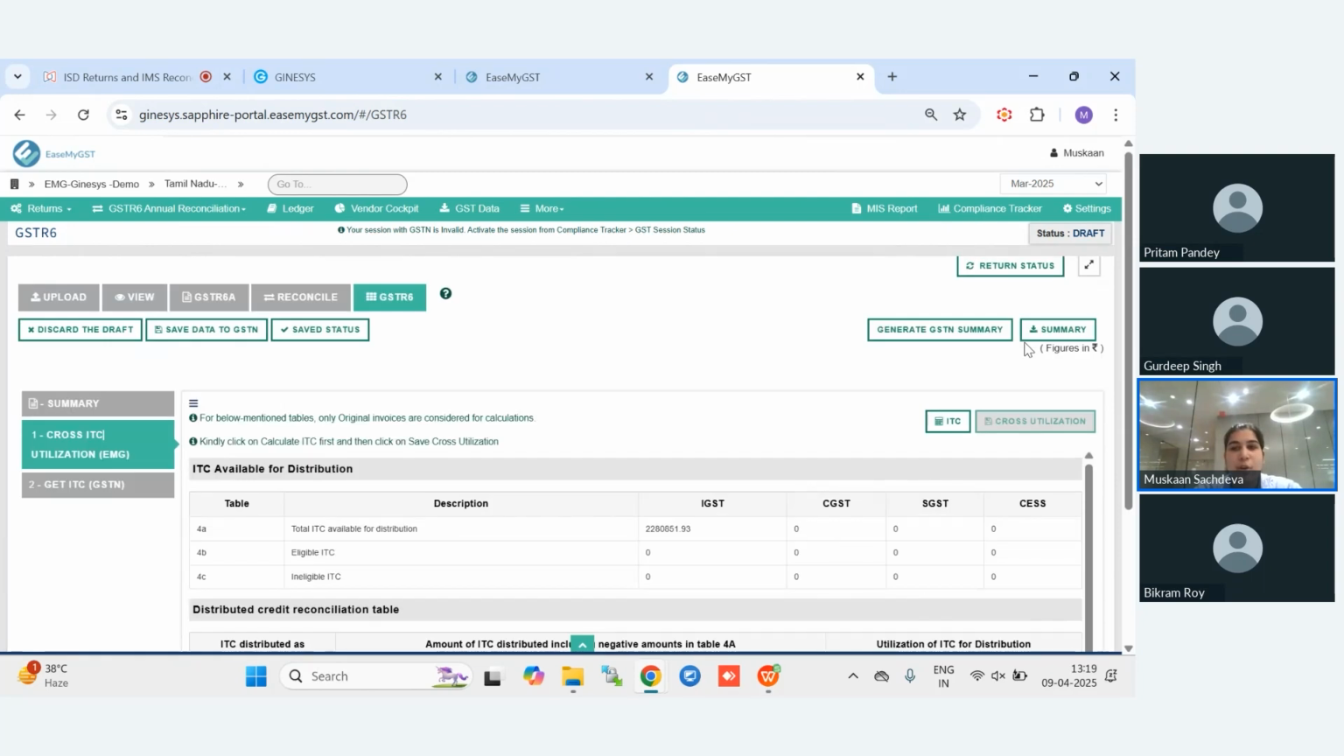Once cross utilization has been clicked, it automatically saves the data to the GST portal. That concludes that your input service distribution has also been saved to the government portal. Now you are just one step away from filing. You just need to log into your government portal and file your GSTR 6. That was all about the ISD working live on the live EaseMyGST portal.